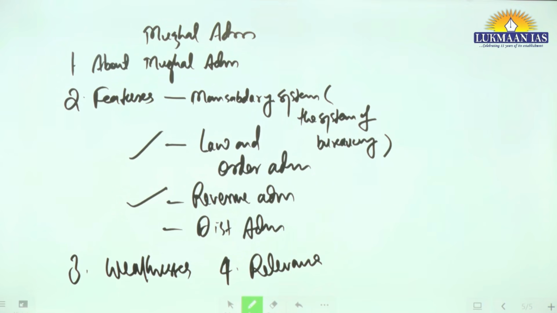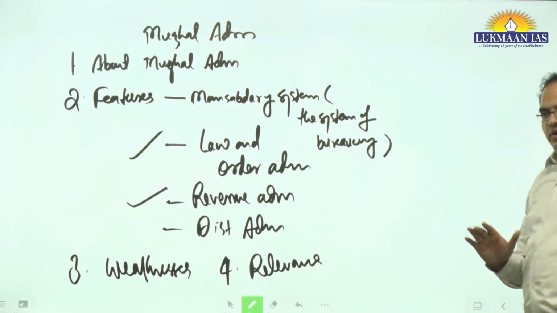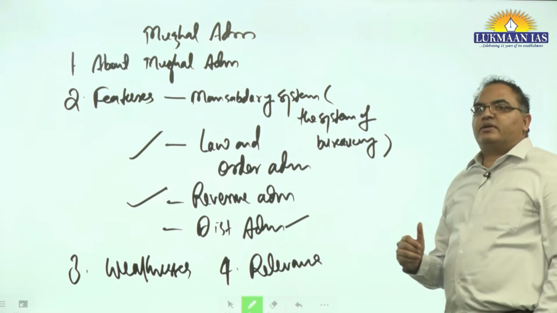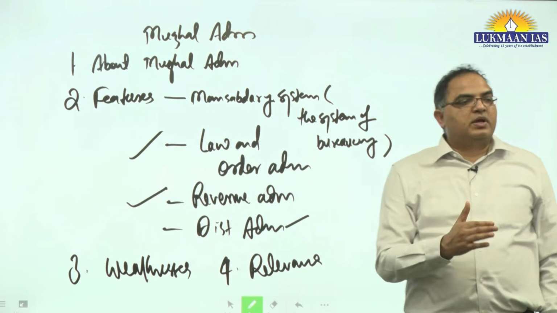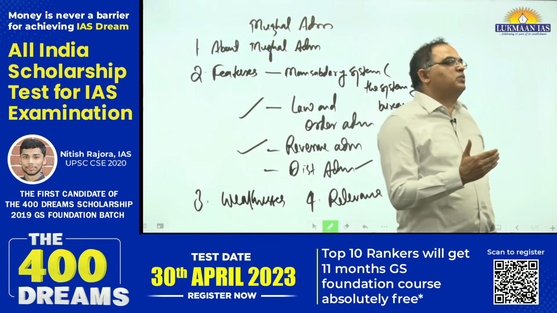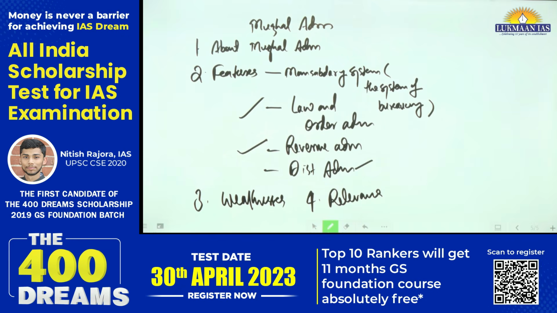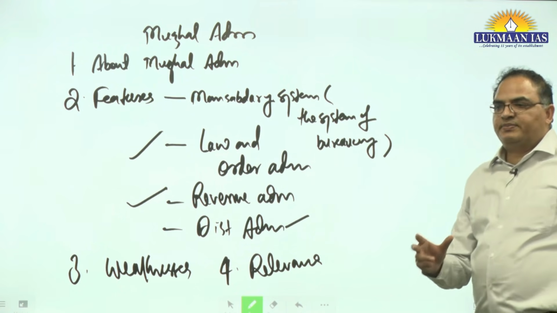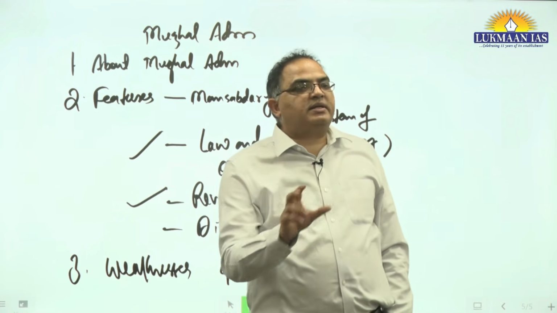Plus there was a legal system, crimes getting divided into civil and criminal offences, and a policing system was introduced at district level, with a system of dual control. This is called Faujdar. Faujdar is equal to the district magistrate of today, and he was head of law and order administration. Kotwal was head of police administration, similar to an inspector or SP. So a city inspector, you can say. Kotwal was largely located in city areas.